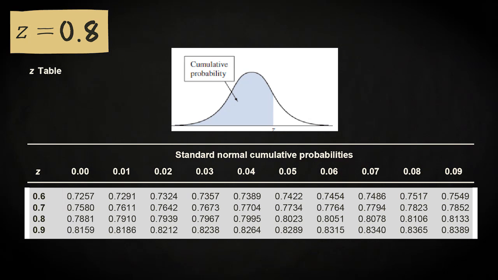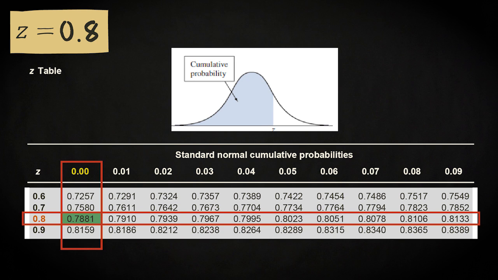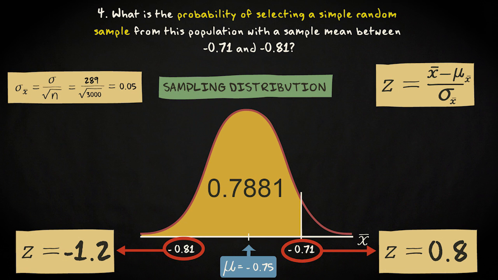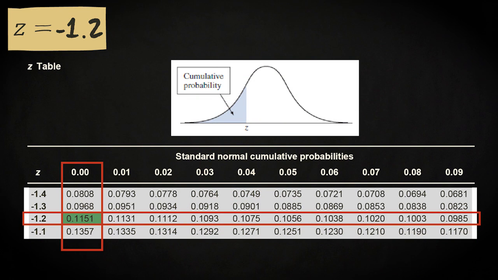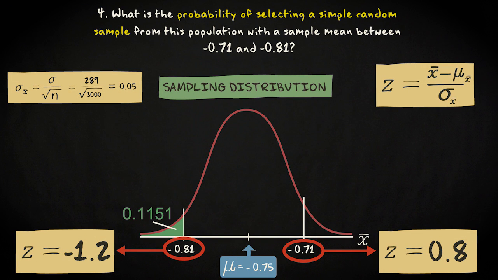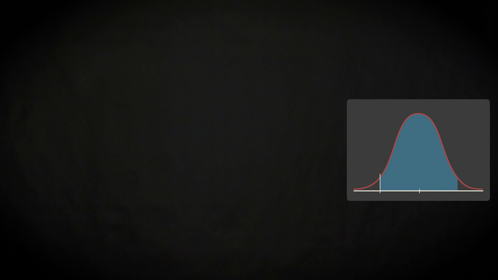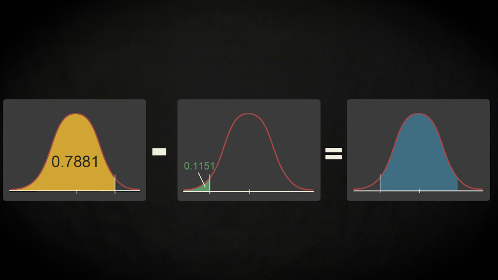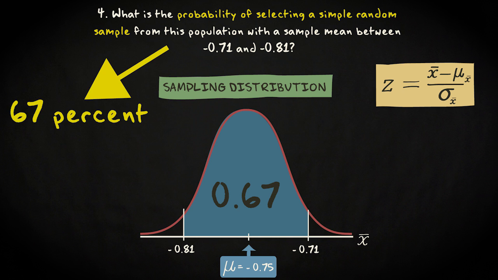If we look at the z-table, we see that the probability of finding a value lower than a z-score of 0.8 is 0.7881. That corresponds to this surface. The probability of finding a value lower than a z-score of minus 1.2 is 0.1151. That corresponds to this surface. We're interested in this surface, so we have to subtract this part from this part. That means 0.7881 minus 0.1151. That is about 0.67, or 67%. Conclusion. The probability of selecting a sample of n equals 3000 with a sample mean between minus 0.71 and minus 0.81 is 67%.